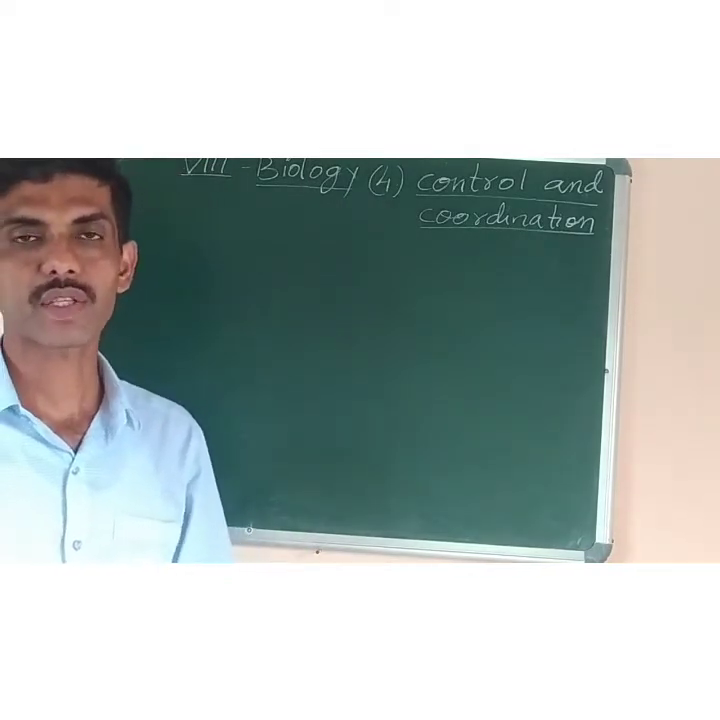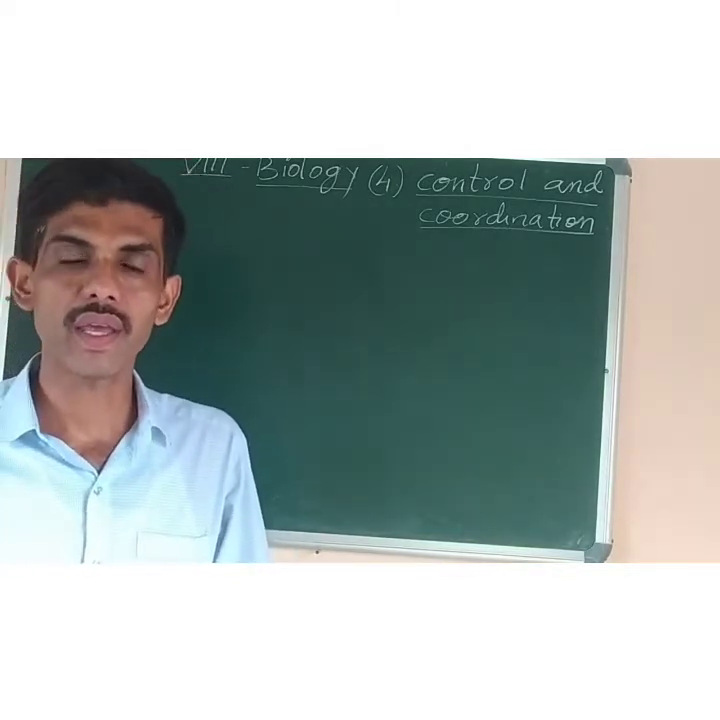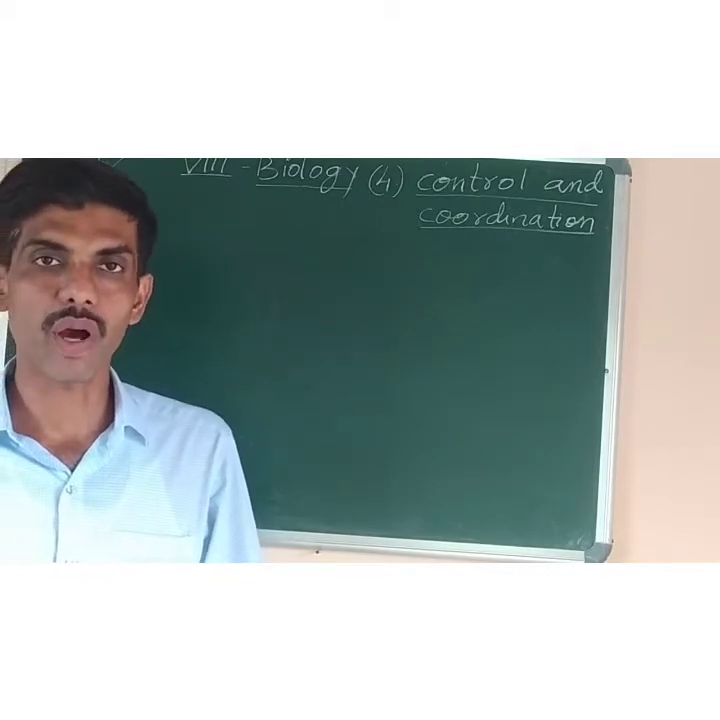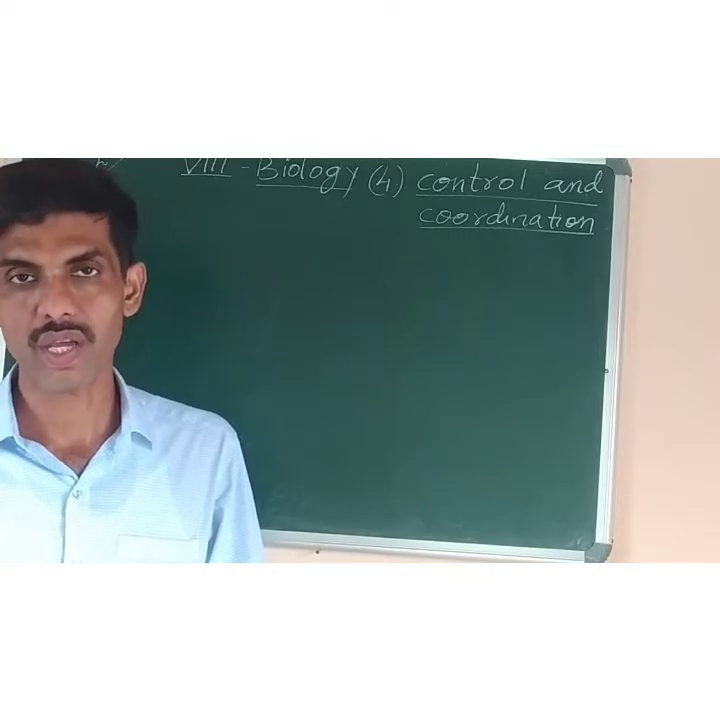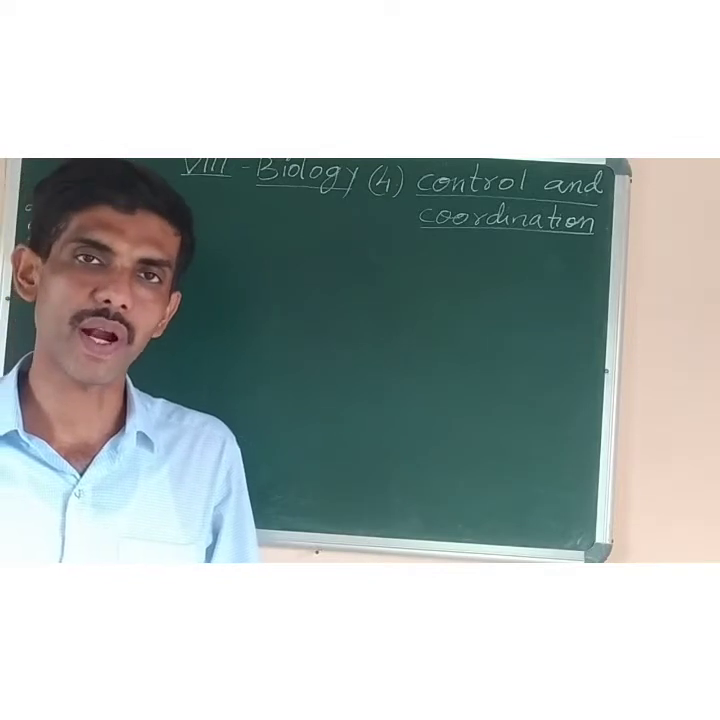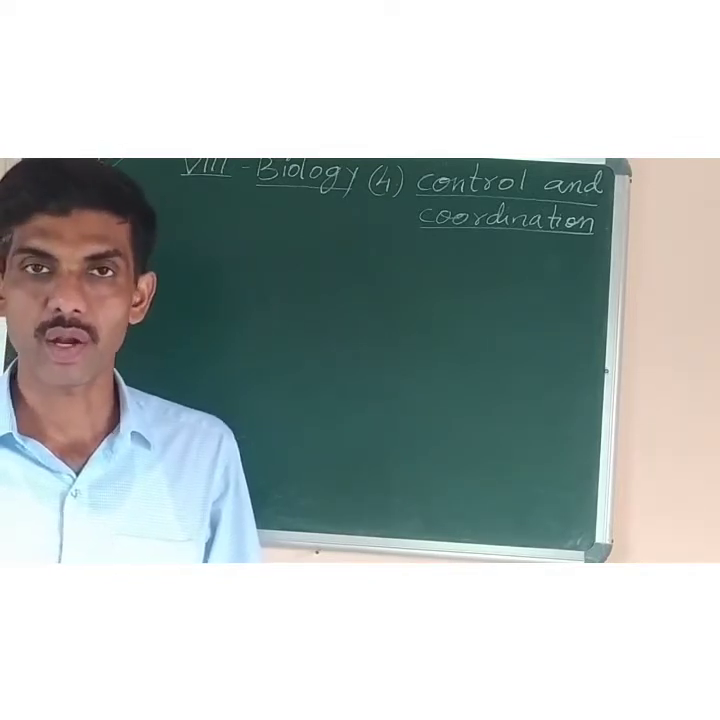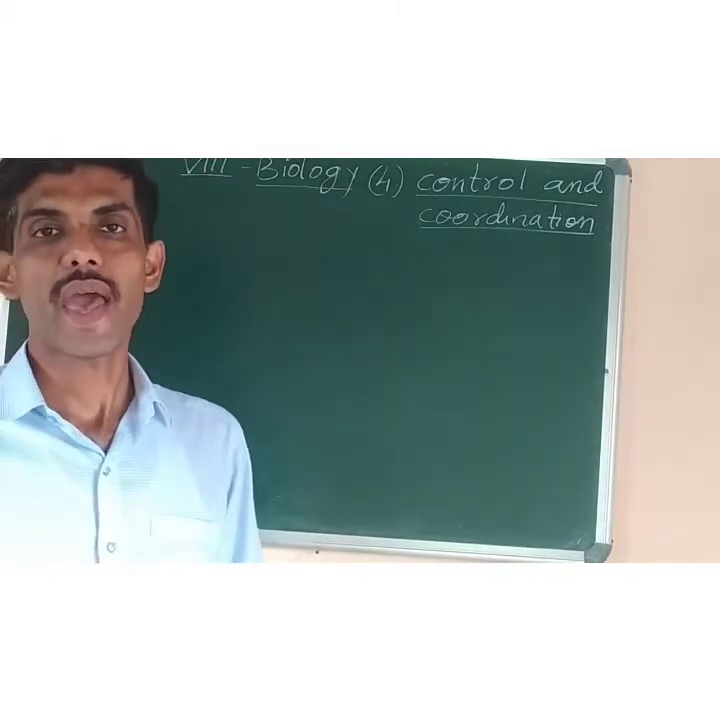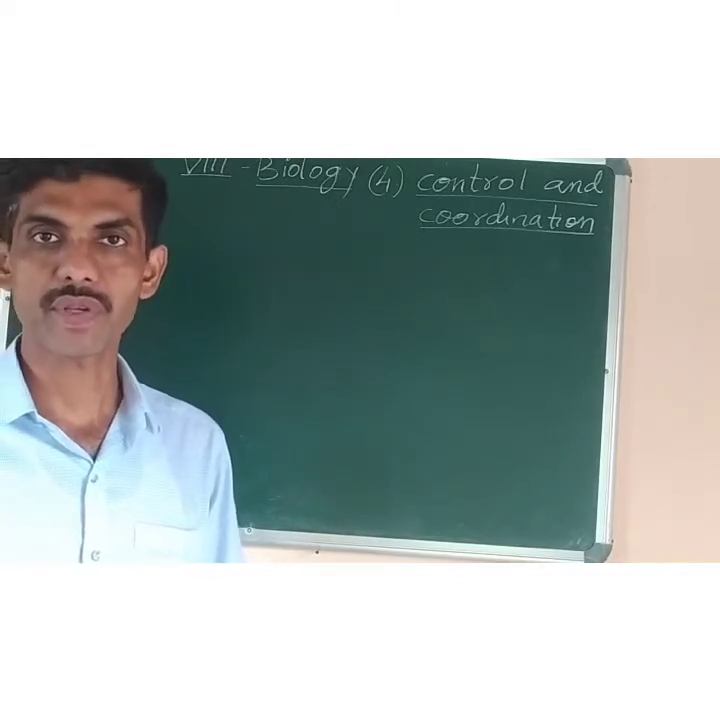In the previous class, we studied that there are two types of control systems in our body. What are they? Nervous system and endocrine system. The nervous system consists of the brain and the spinal cord, along with the nerves present throughout the body that help to conduct messages from one part of the body to the other. Whereas the endocrine system consists of endocrine glands that secrete chemical messengers known as hormones, which help to regulate or carry out different types of functions.